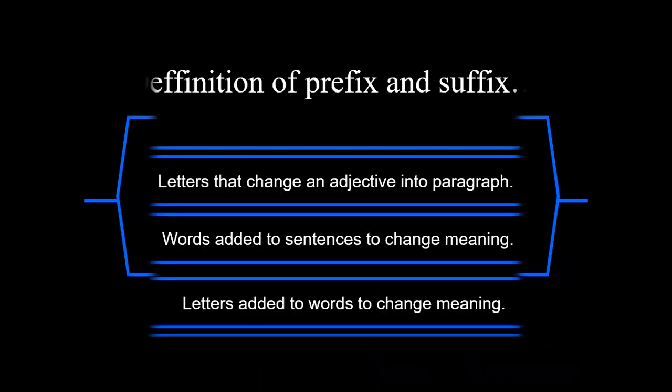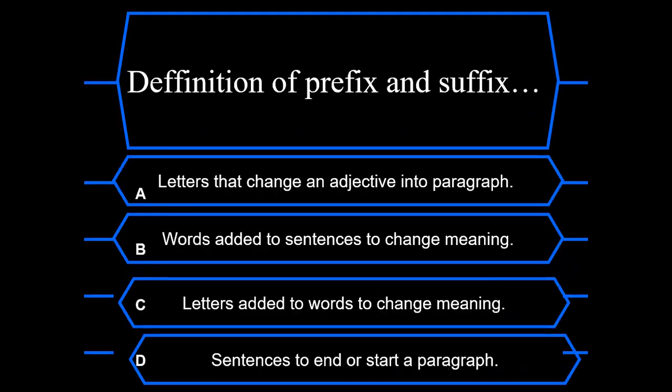Question number 1. Definition of prefix and suffix. Now it's your turn to read all the answers and tell just the letter of the correct answer. Is it letter A, B, C, or D?